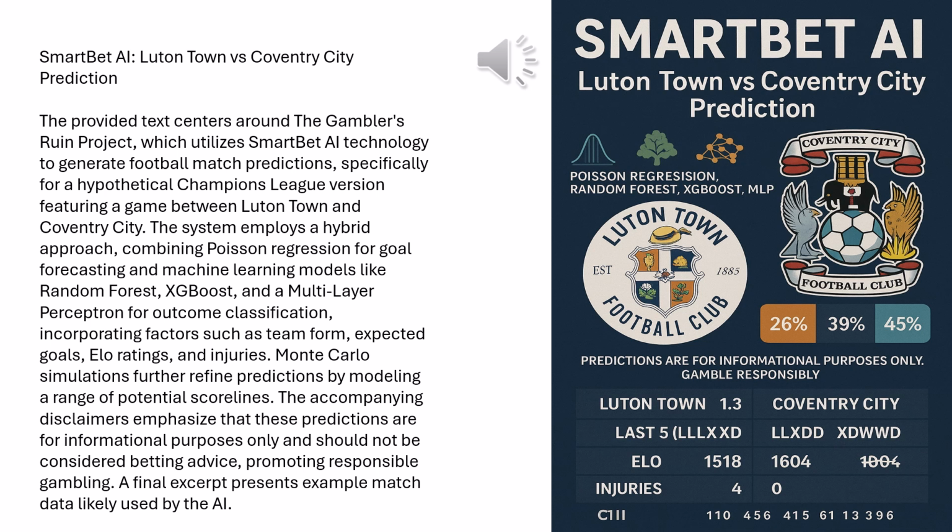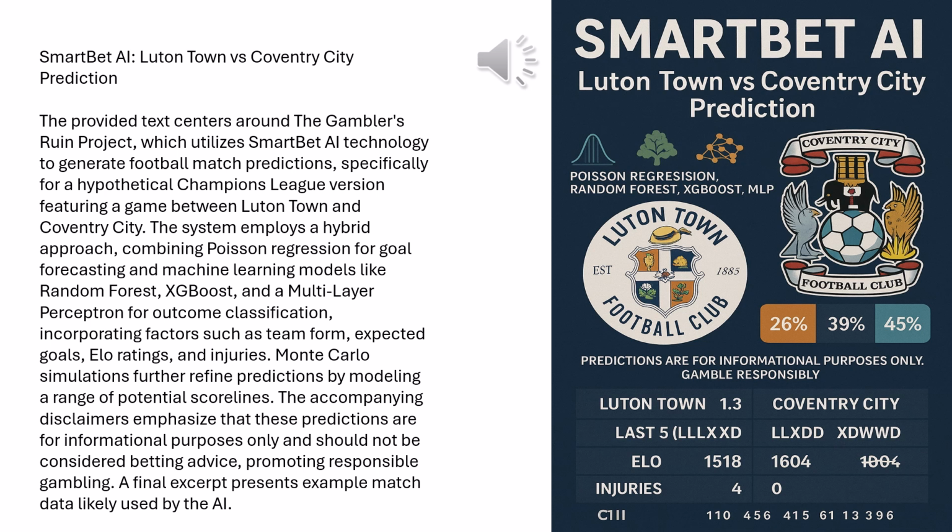Okay, clear signal there. Now, the basic goal prediction from that Poisson model you mentioned. It predicts Luton scoring around 2.57 goals. For Coventry, it's higher, 3.85 goals predicted. So again, pointing towards Coventry having more attacking firepower in this match, according to the model. That's what the raw Poisson regression suggests, yes.